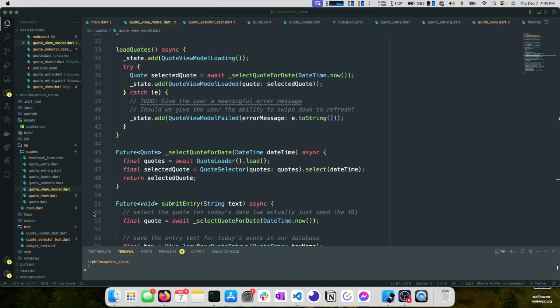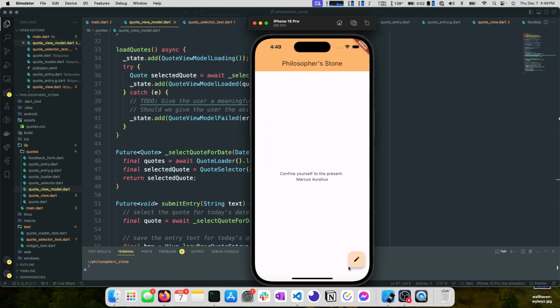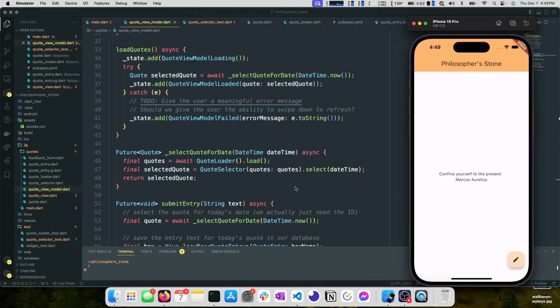Okay, so today we're going to show the entries for a given quote. So if we load a quote and we have previous entries, we want to find a way to show that. So let's figure out what that looks like. Okay, perfect. Code is up. Can you see? Yes, you can also see the iOS app.